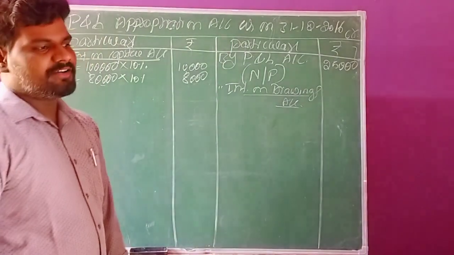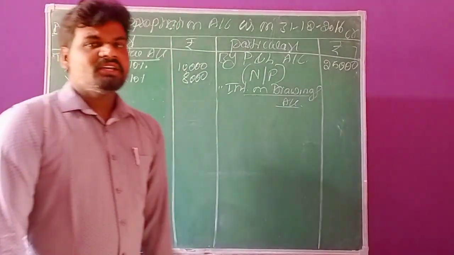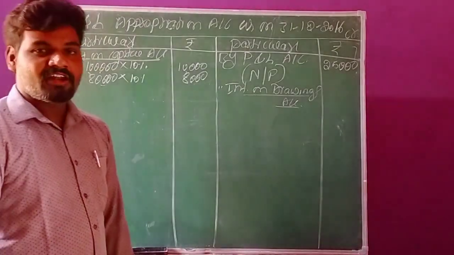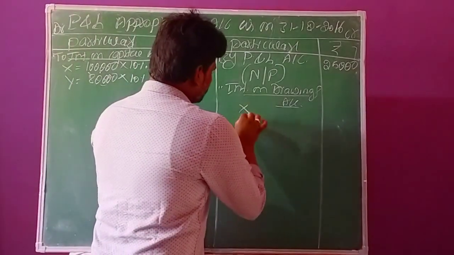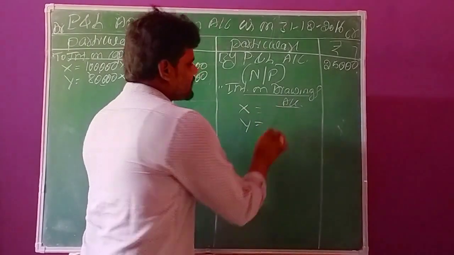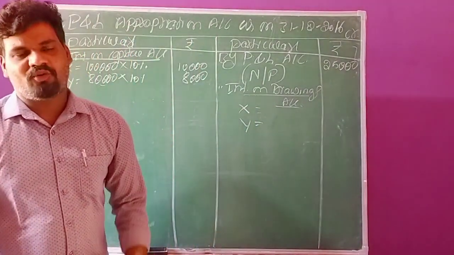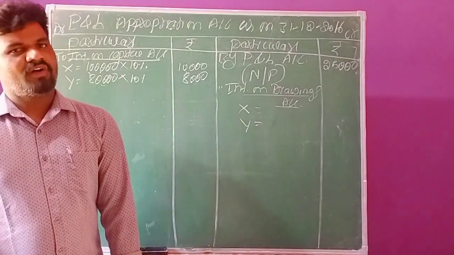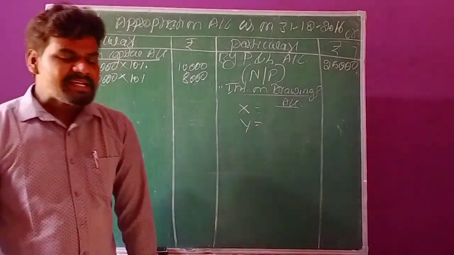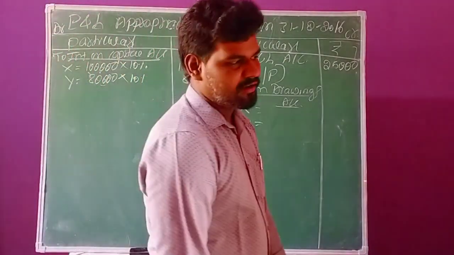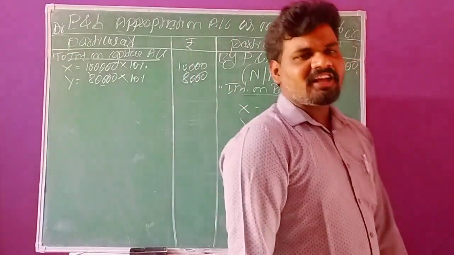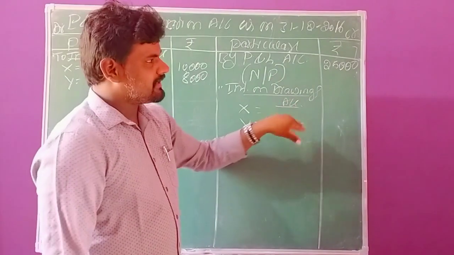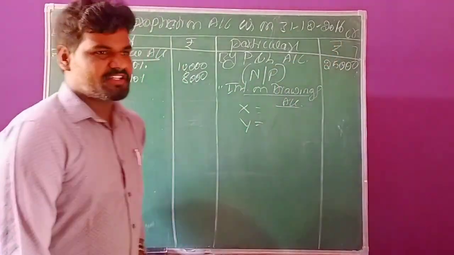Interest on drawings account. Here in this business organization there are two partners, right? Both partners have withdrawn some drawings from the business, and for withdrawing these drawings they need to pay some interest to the business organization. That interest is income to the business.